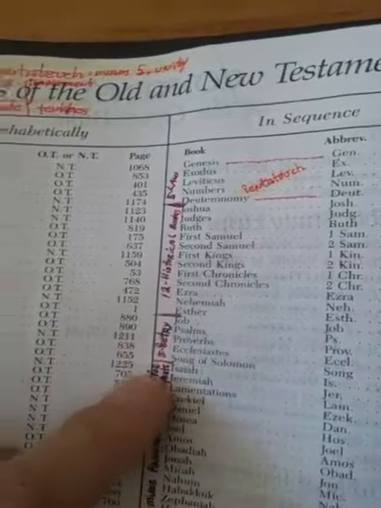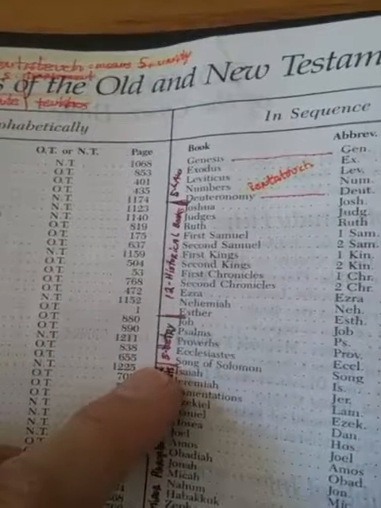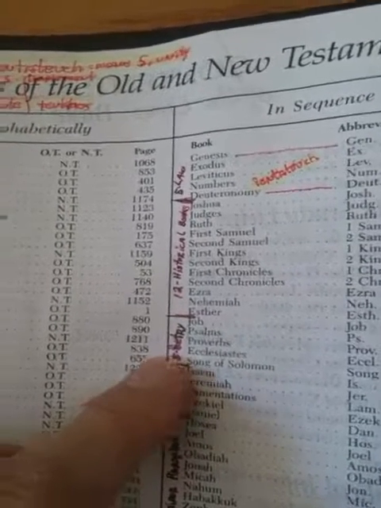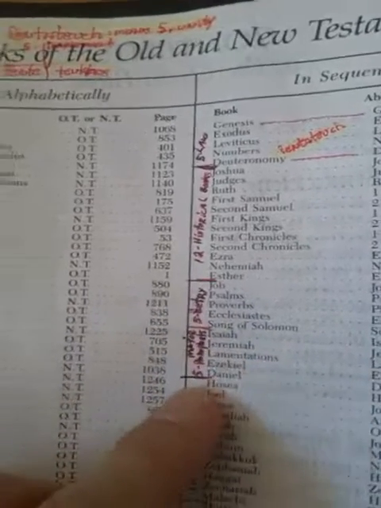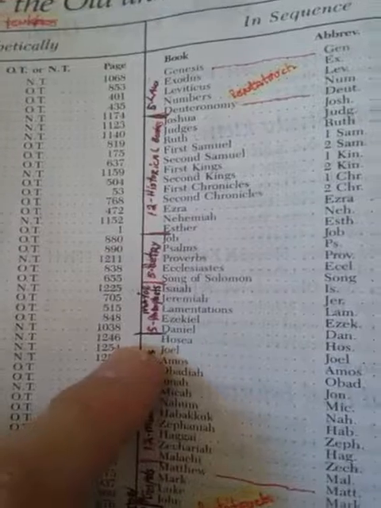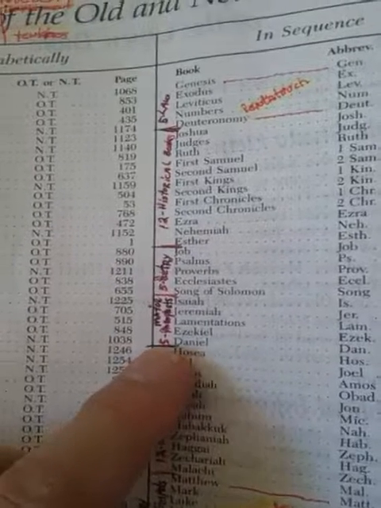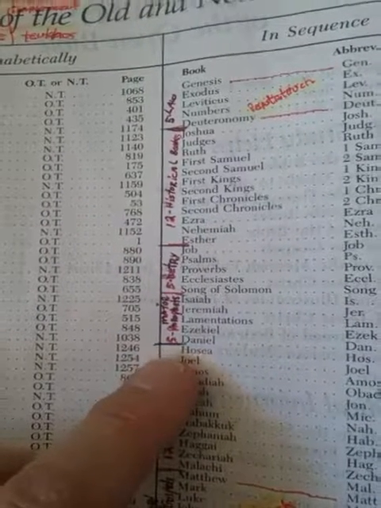Then the next section is poetry, 5 poetry books: Job, Psalms, Proverbs, Ecclesiastes, Song of Solomon. Then the next 5 are the major prophets: Isaiah, Jeremiah, Lamentations, Ezekiel, Daniel.